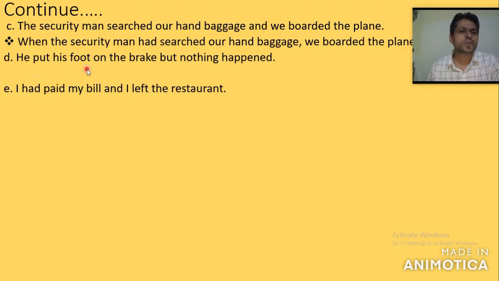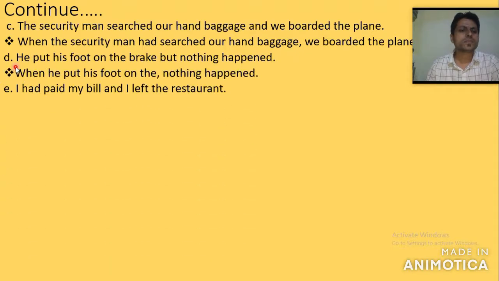Okay, he put his foot on the brake, but nothing happened. Here, putting his foot on the brake and nothing happening took place suddenly. There is no more gap, so you are supposed to use simple past tense in both events. So always we begin our sentence with when. When he put his foot on the brake.